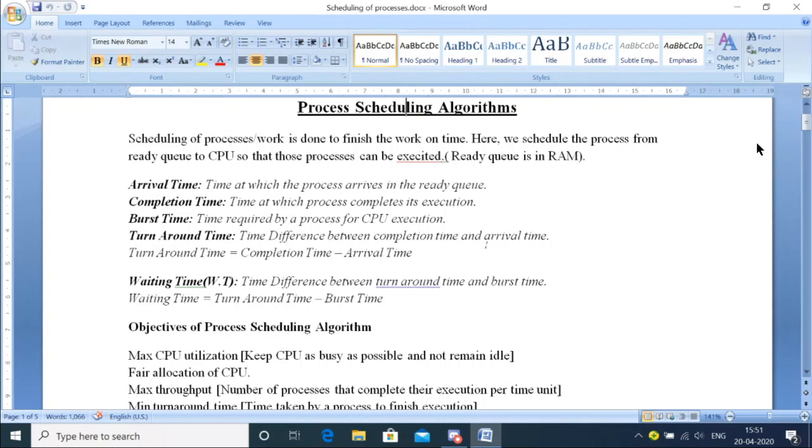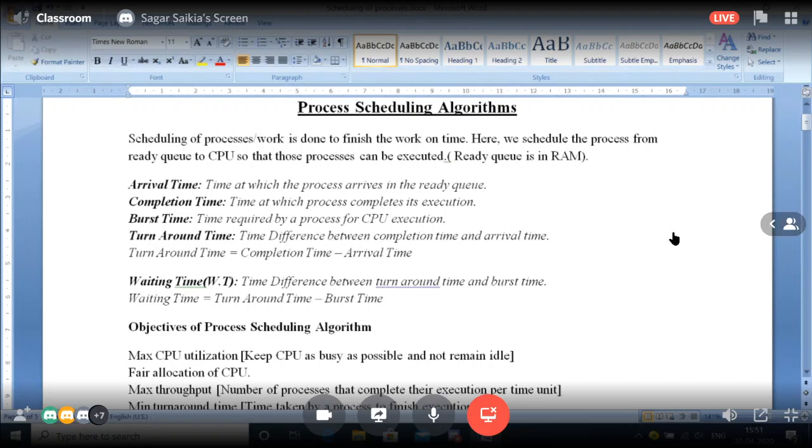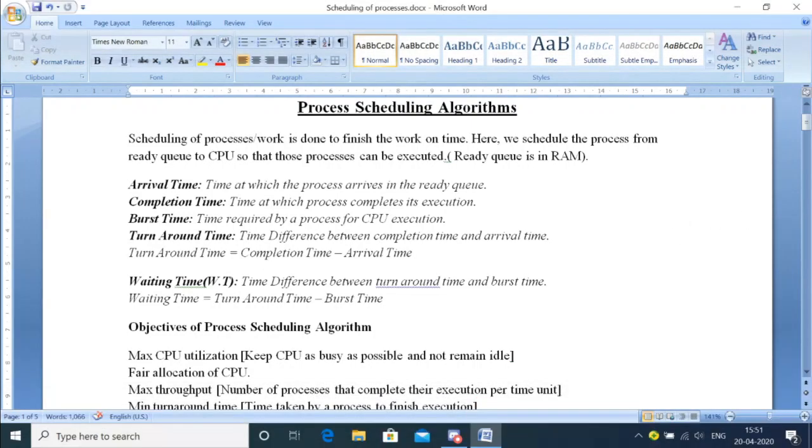So we schedule the process from the ready queue, then we give it to the CPU so that these processes can be executed. Now, a question may arise in our mind: where is the ready queue? The ready queue is in the main memory, that is, in the RAM. That is, you can say, the basic working of how scheduling of processes takes place.